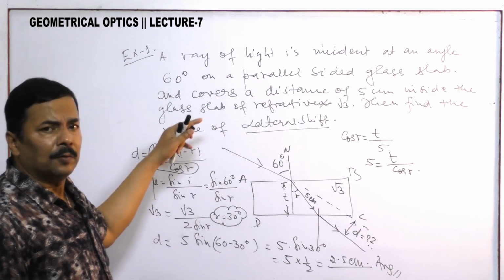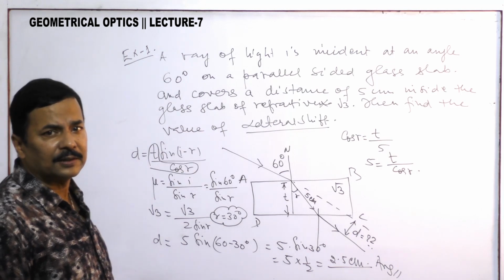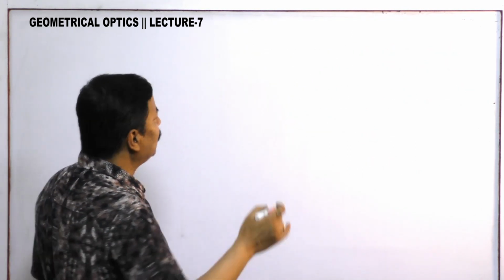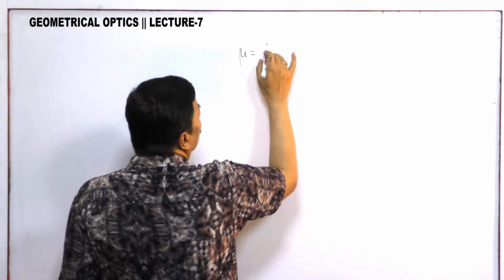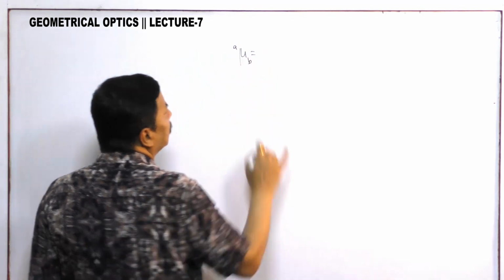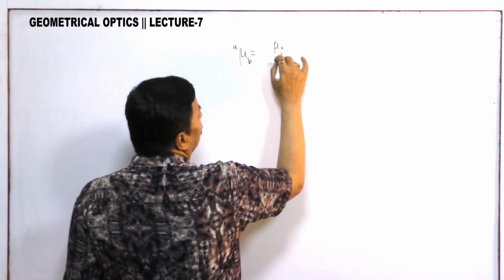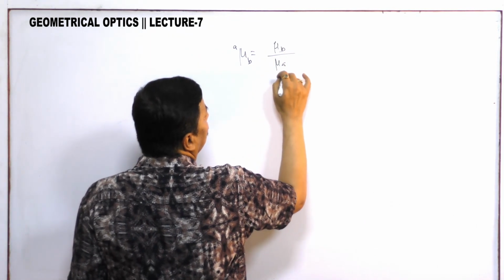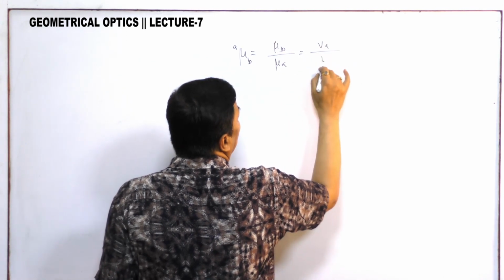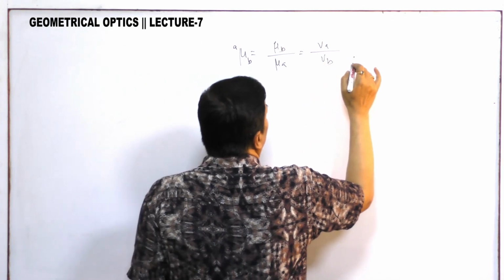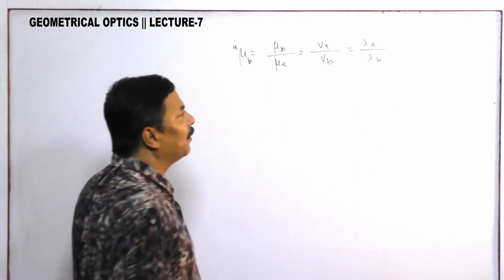This question will also help you in clarifying the concept of lateral shift. Now try to understand. We have seen mu is equal to the relative refractive index of B with respect to A, mu B by mu A, that is equal to VA by VB, that is equal to lambda A by lambda B. This we have already seen.